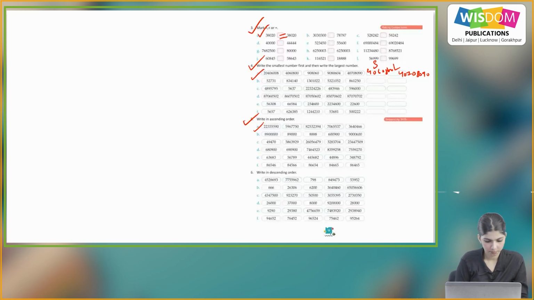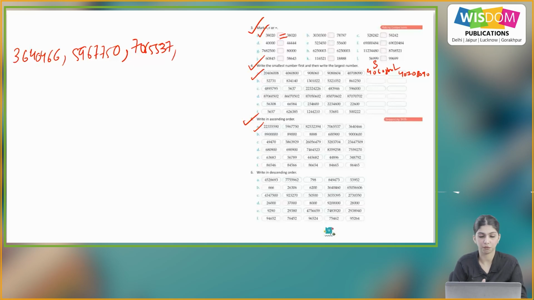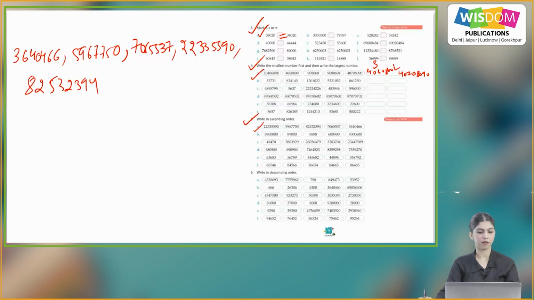So, it will be 3640,466, then 59,67750, then 70655537, then 22335590, and at last 82532394. So similarly, you will do the rest of the parts on your own.